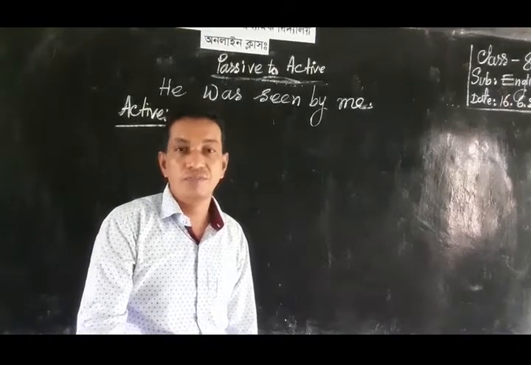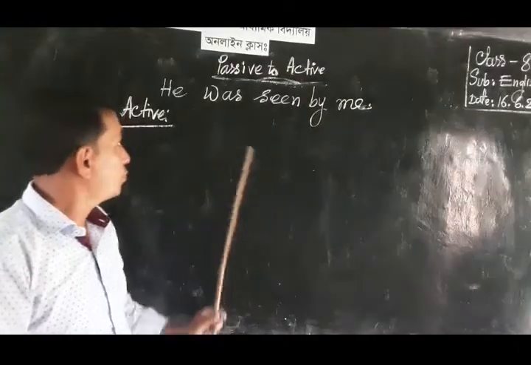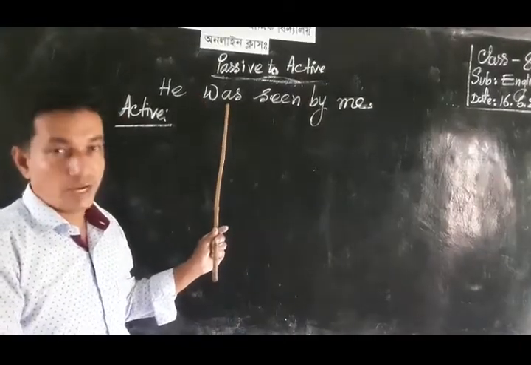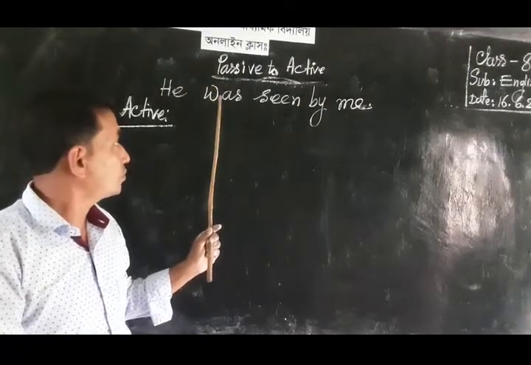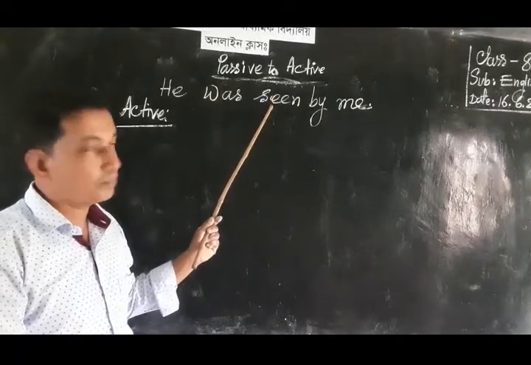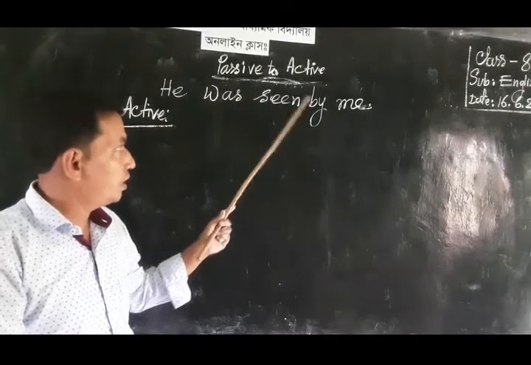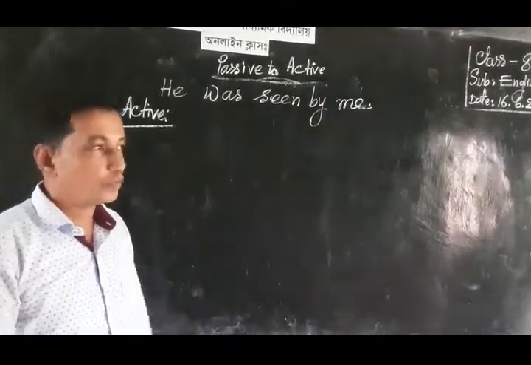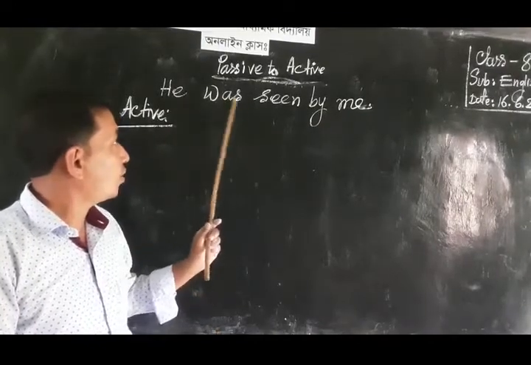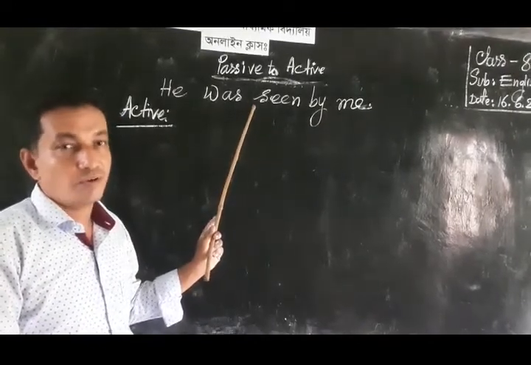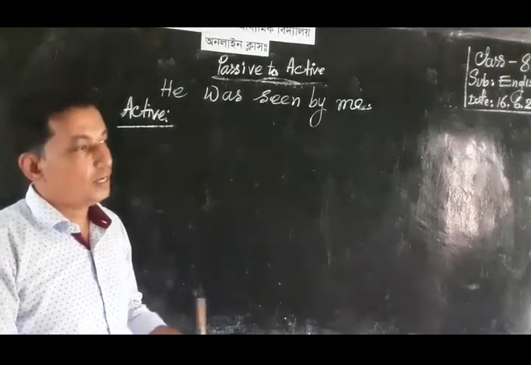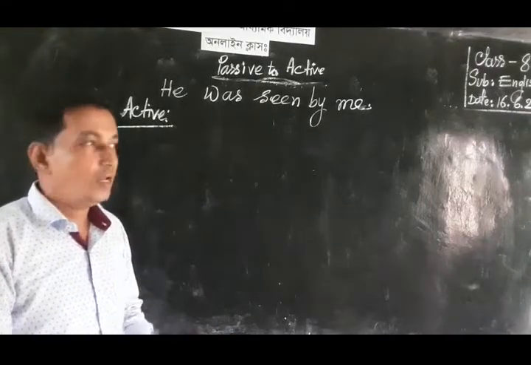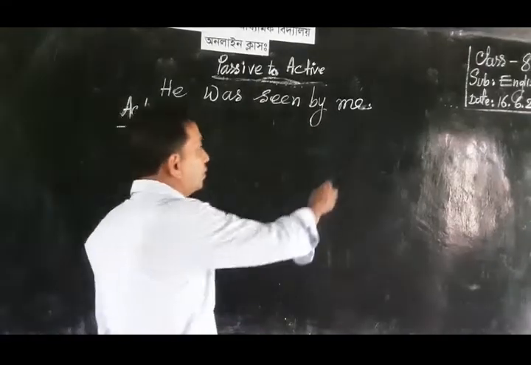According to the rule of passive voice in past indefinite tense, we must need was and were, and also the verb's past participle and by and object. All are in the right position, and that's why it is called the example of passive voice of past indefinite tense.